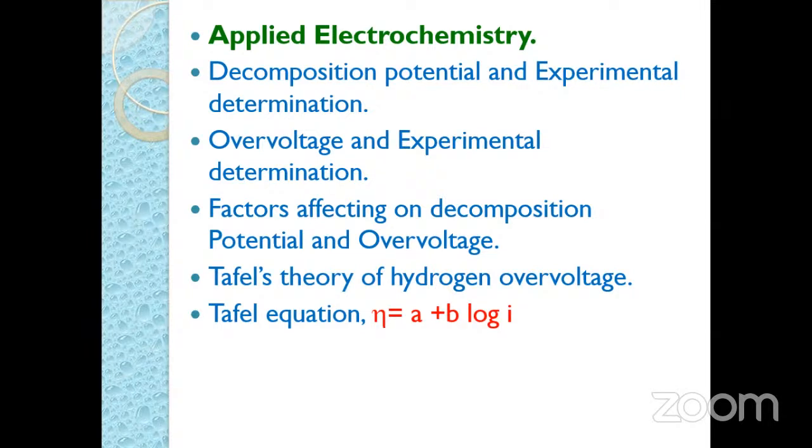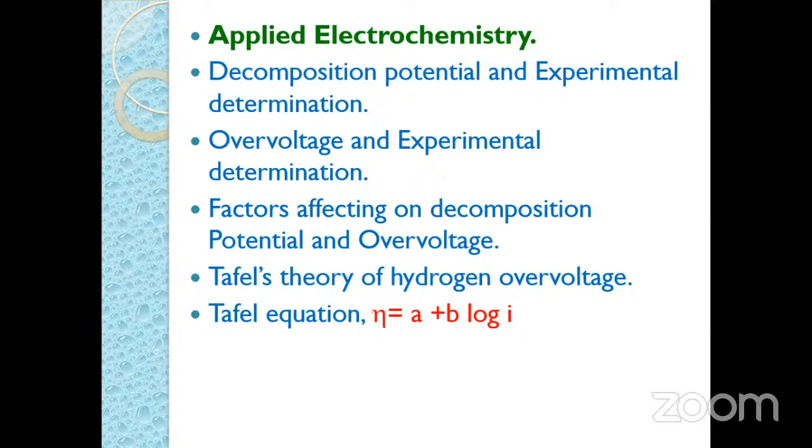is I. And the Tafel equation is eta is equal to A plus B log I. Here eta is the hydrogen overvoltage, A and B are the constants, and I is the current density. So again, here on this topic, a theory question regarding this may be asked: explain the Tafel theory of hydrogen overvoltage, and similarly the problem based on the Tafel equation.